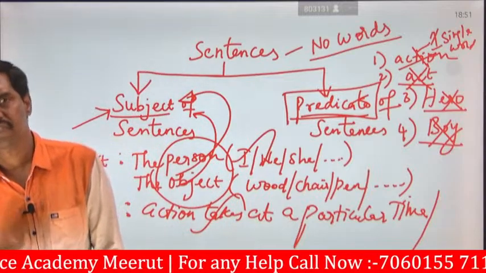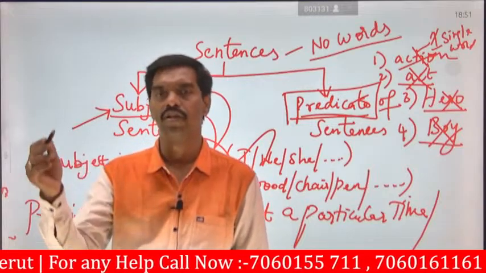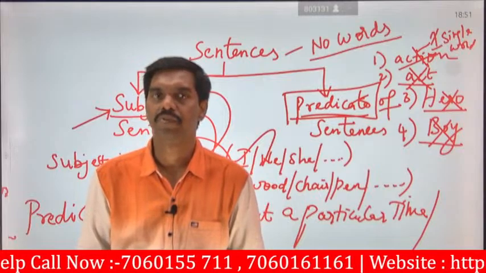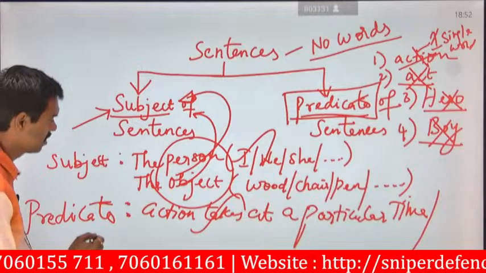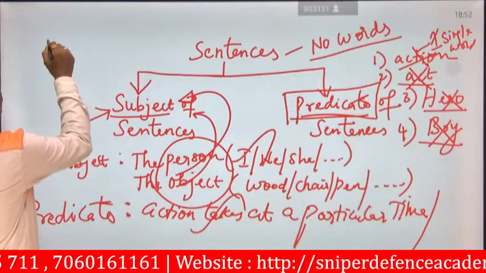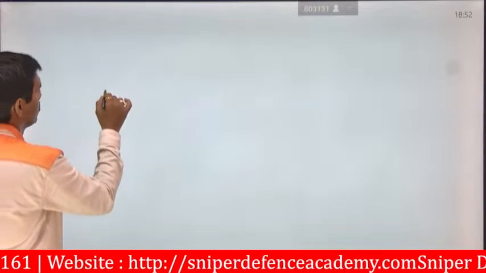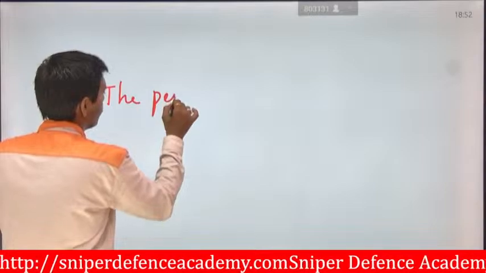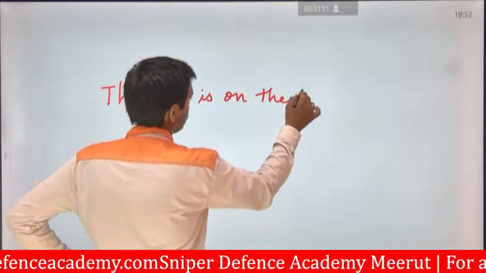N number of words means the number of words should be more, 3 or 4 or 5 or 6, then these will be represented as sentences. Okay, for example, we can say, the pen is on the table.